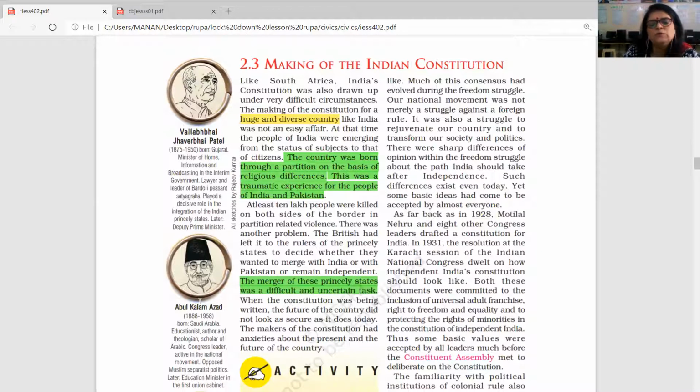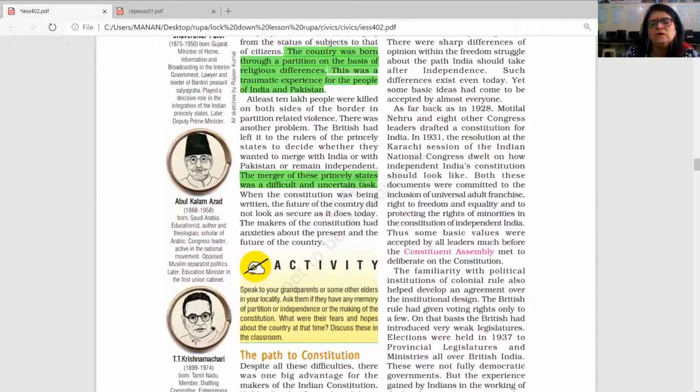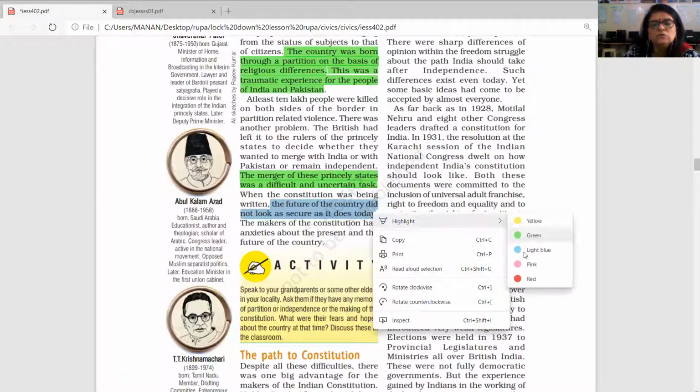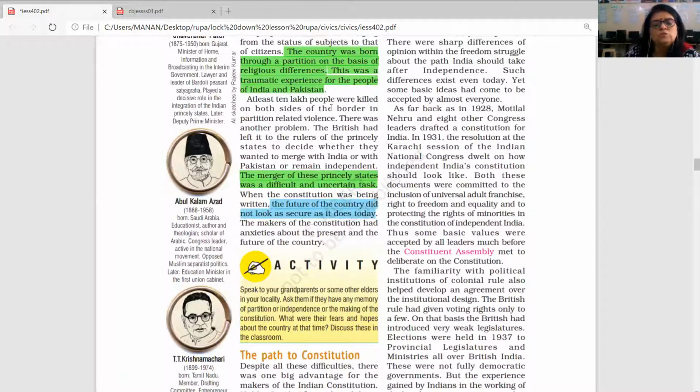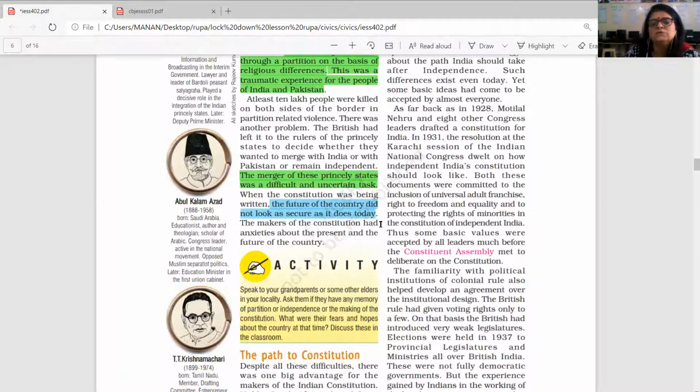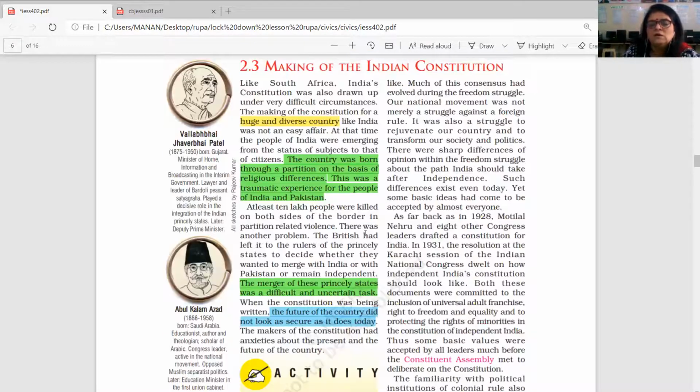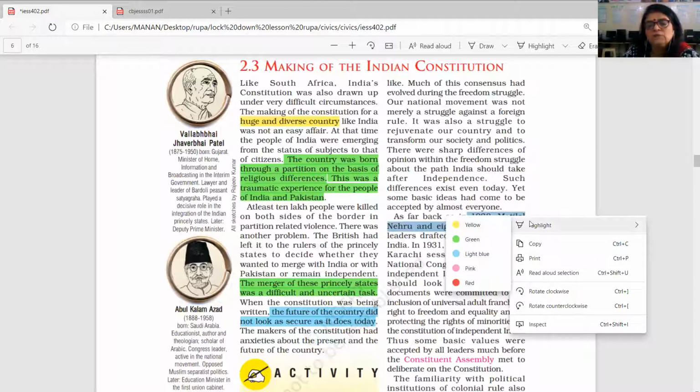Okay, here another value-based question can come: why, at the time of writing the constitution, did the future of the country not look as secure as it does today? Okay, this is a very good question. Then you need to mention all the points. Another important point here, you need to write that the ideas of how India is going to have its constitution were there before our independence. Motilal Nehru actually worked for that.